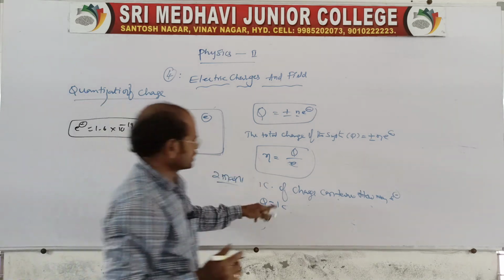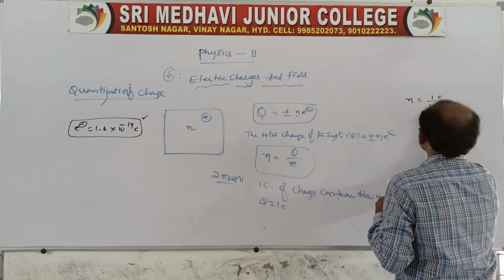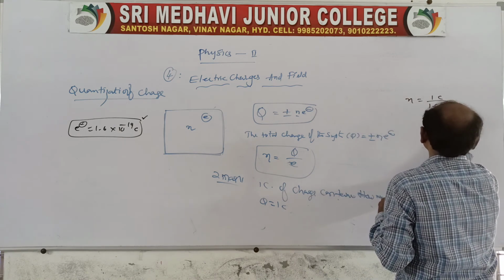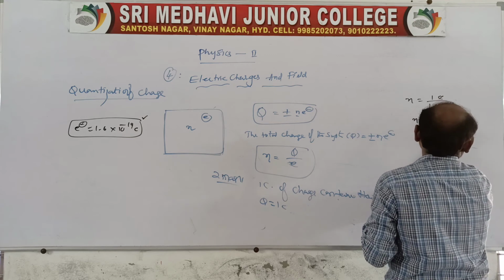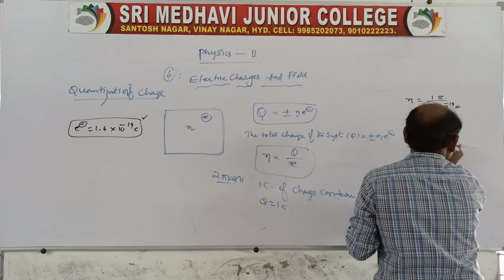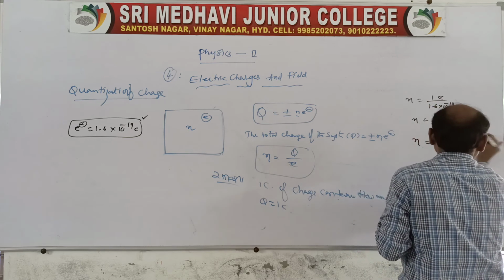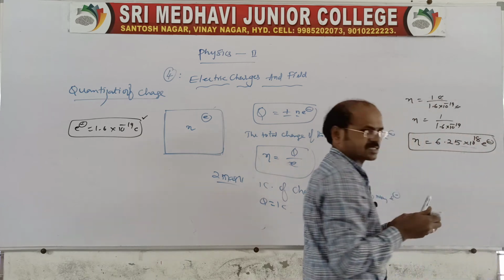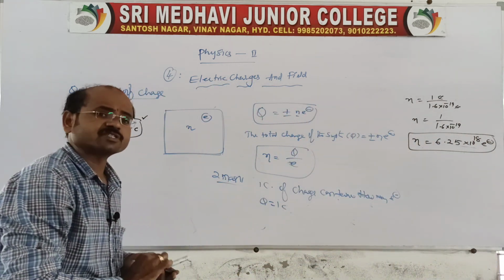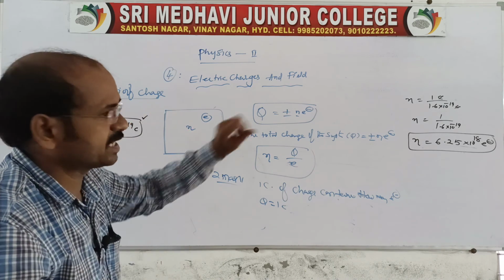Here it is asking how many electrons 1 coulomb of charge contains. N is equal to 1 C divided by 1.6 into 10 power minus 19 coulomb. The coulombs cancel, leaving 1 by 1.6 into 10 power minus 19. If you simplify this, it is 6.25 into 10 power 18 electrons. Very simple. This is for 2 marks.